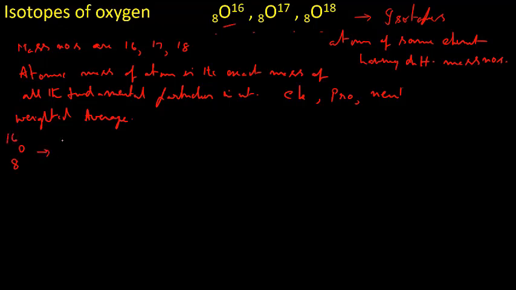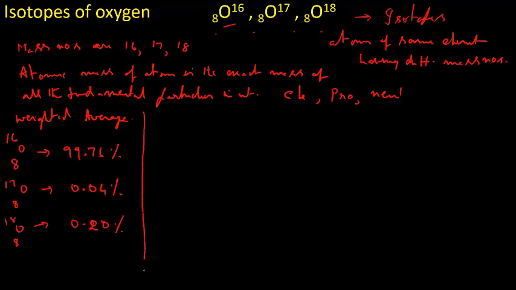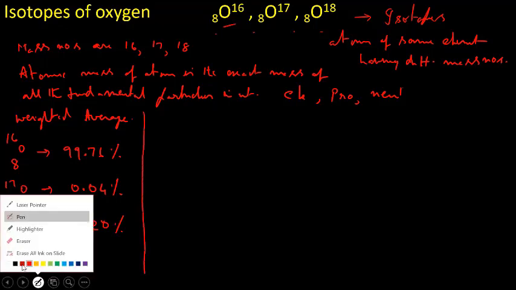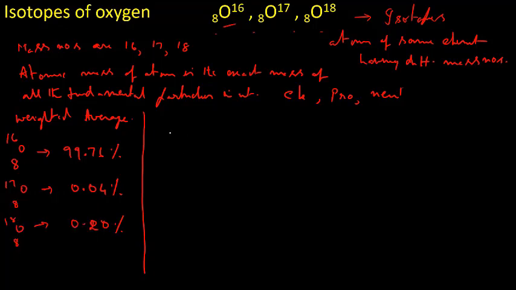O8-16 is available in 99.76%. O8-17 is available, the relative abundance is 0.04. O8-18, the relative abundance is 0.20%. Now, as we have the relative abundance and the atomic mass of each isotope, we can calculate the weighted average.